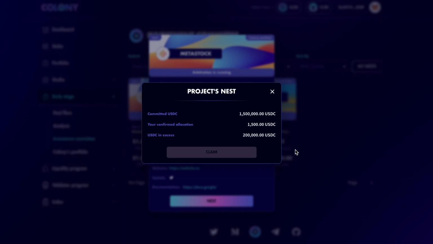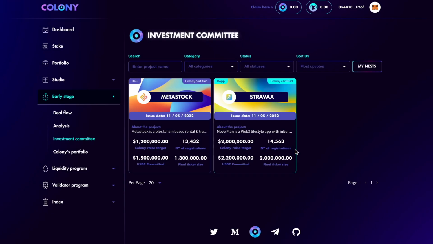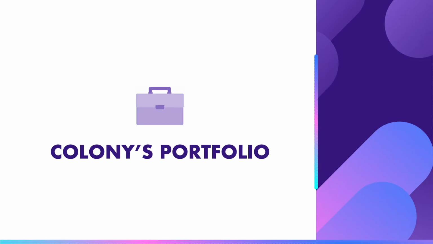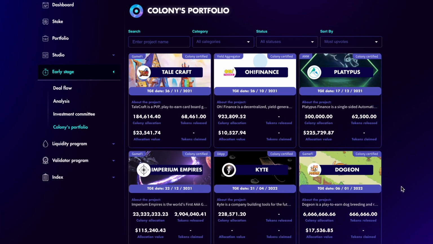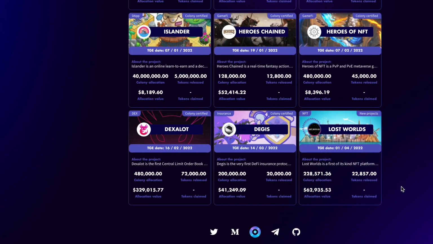When it comes to claiming the early stage tokens, following up the vesting schedule, etc., that will be possible on the very last stage of the investment process, called Colony's portfolio. On Colony's portfolio, the community will be able to see the projects that are part of Colony's portfolio. Let's check Dexalit, for example.